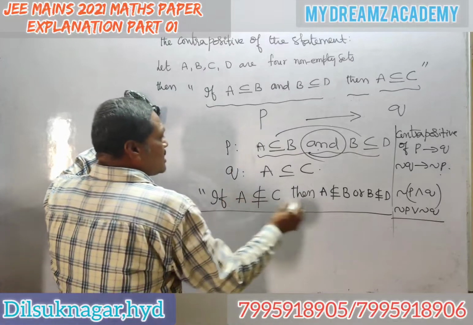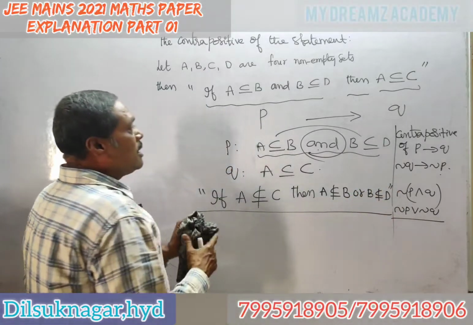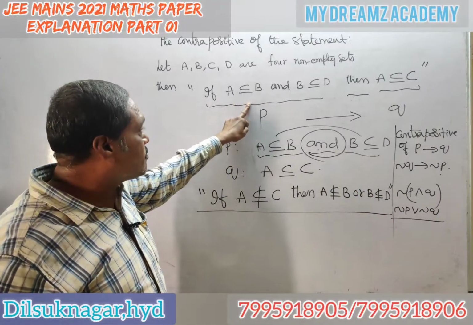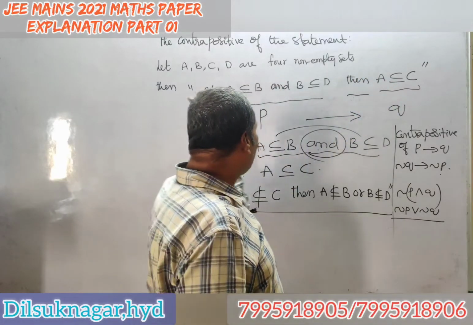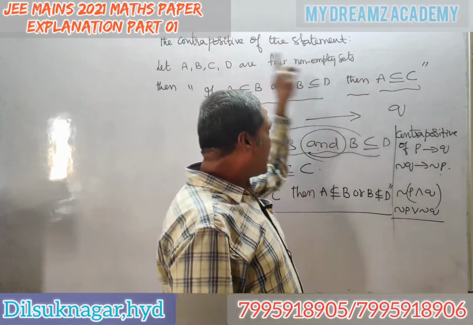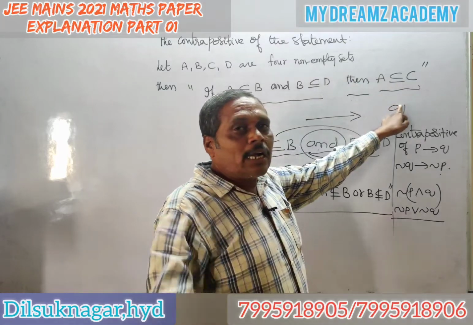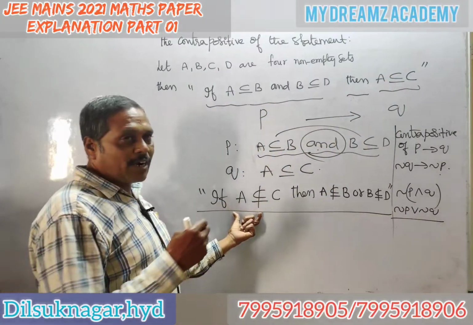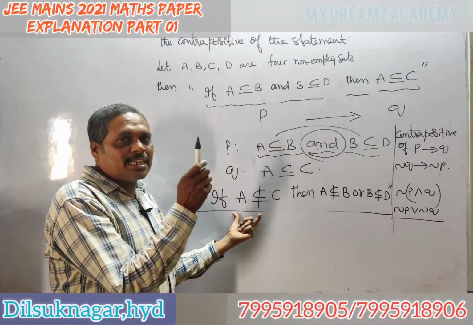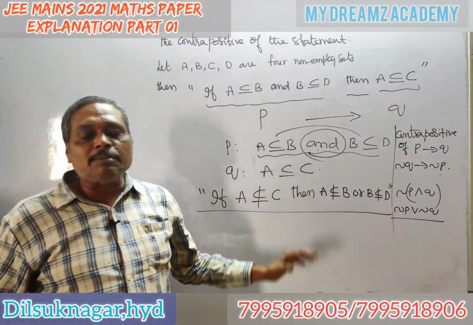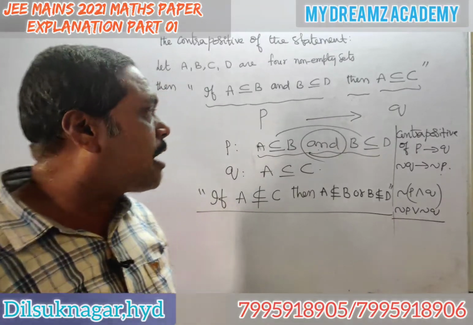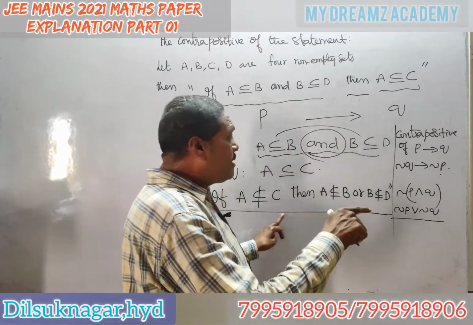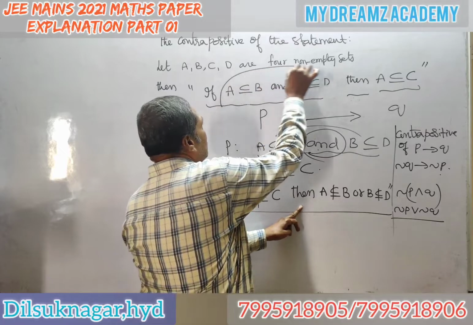See, this is the contrapositive. First statement, second statement. If P then Q. Contrapositive: second statement, negation. What is the negation of A is a subset of C? A is not a subset of C. Then the negation of the first statement.